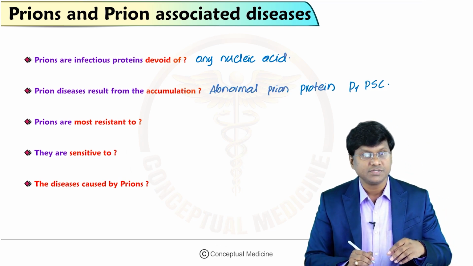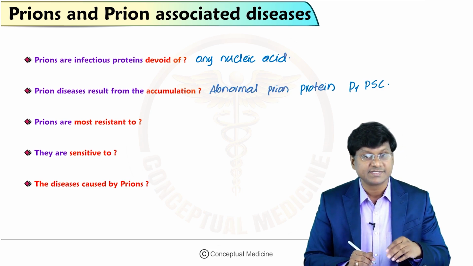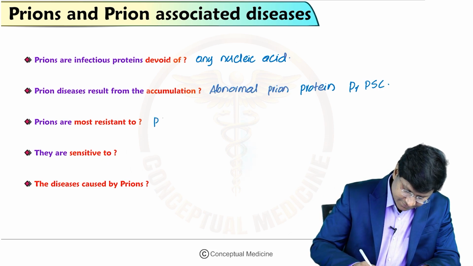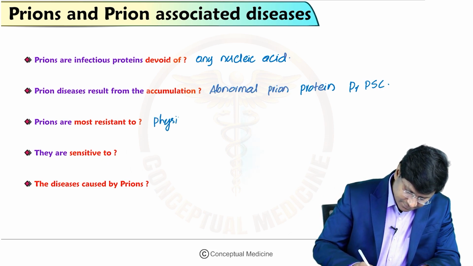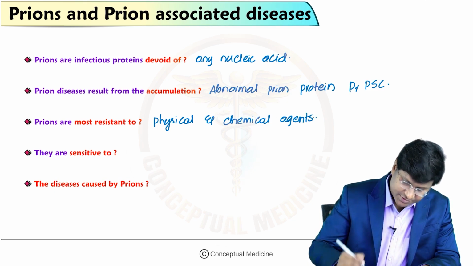And these prions, let me tell you, are most resistant to the physical as well as the chemical agents.